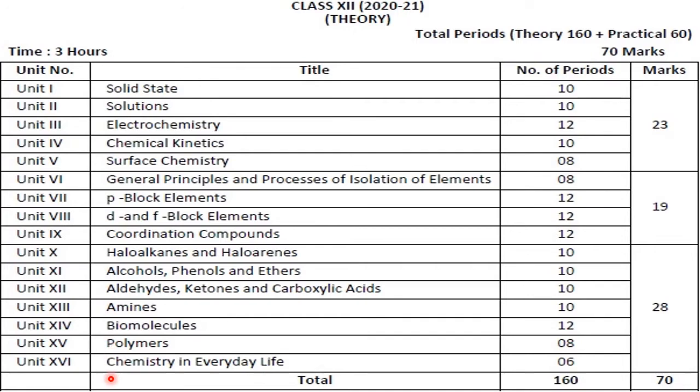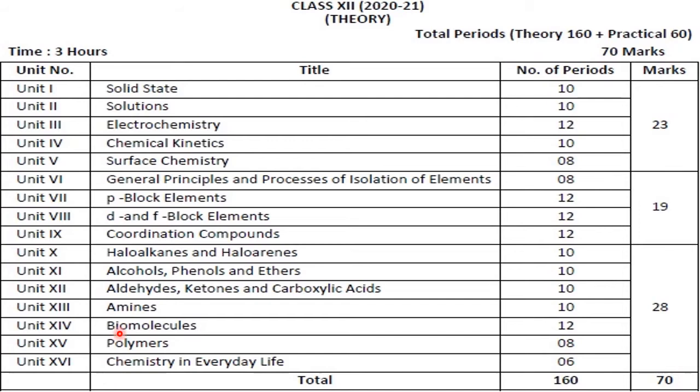Okay, so the first part is the combination of physical chemistry and inorganic chemistry, whereas the second part is fully organic chemistry. That means in the 11th class you learnt hardly 2 chapters, but here the entire second part is organic chemistry. So organic chemistry is very important in the 12th class, which includes the preparation, properties, uses, and for some reactions, how those reactions are carried out or how those reactions took a particular path or route, that is called mechanism. Okay, right.